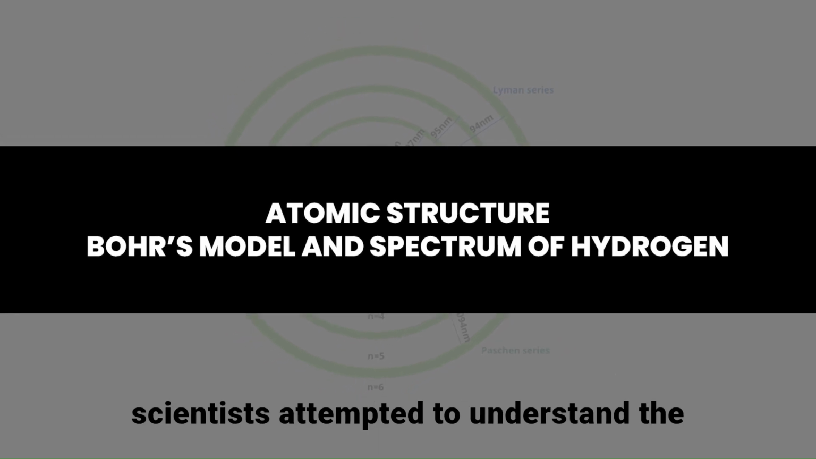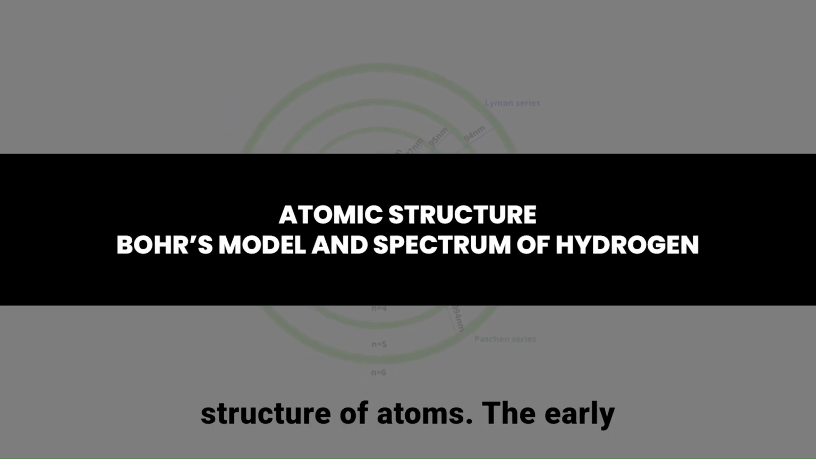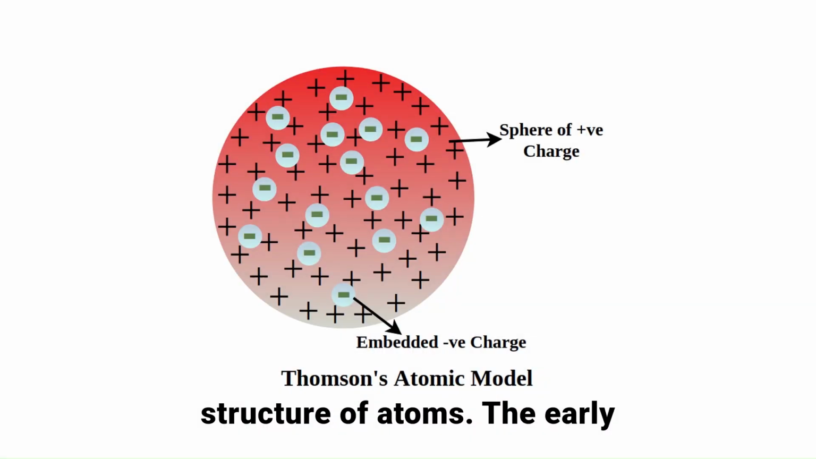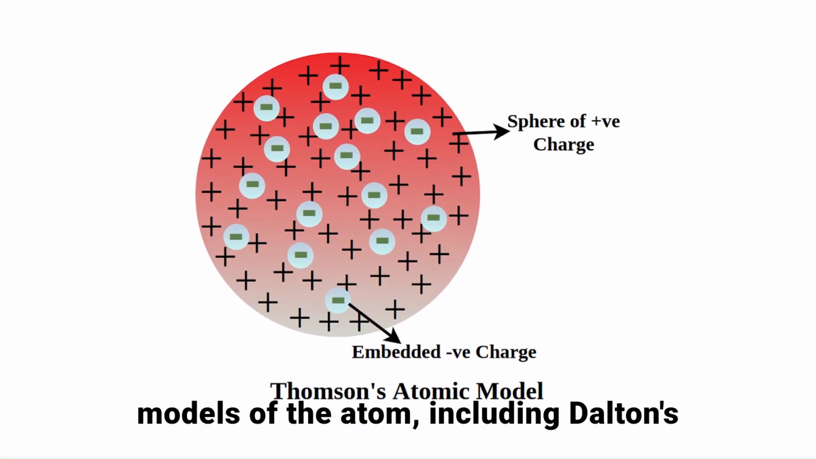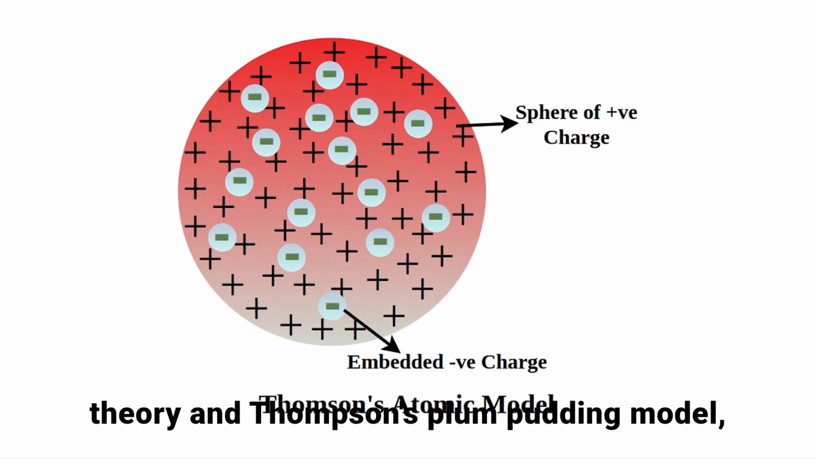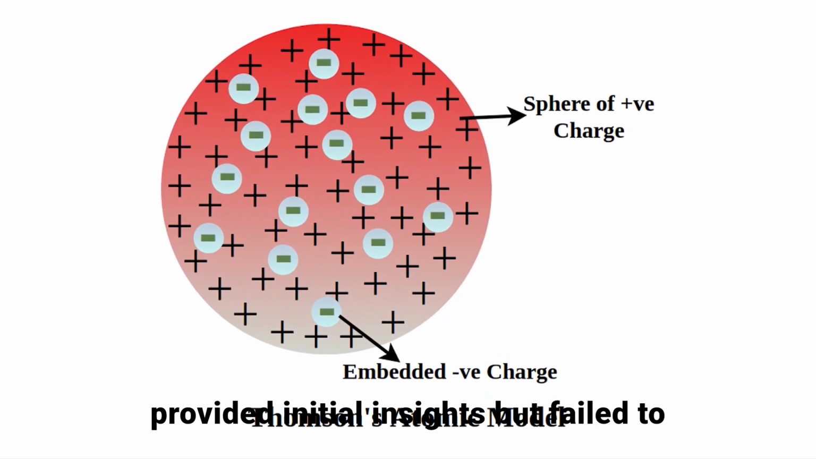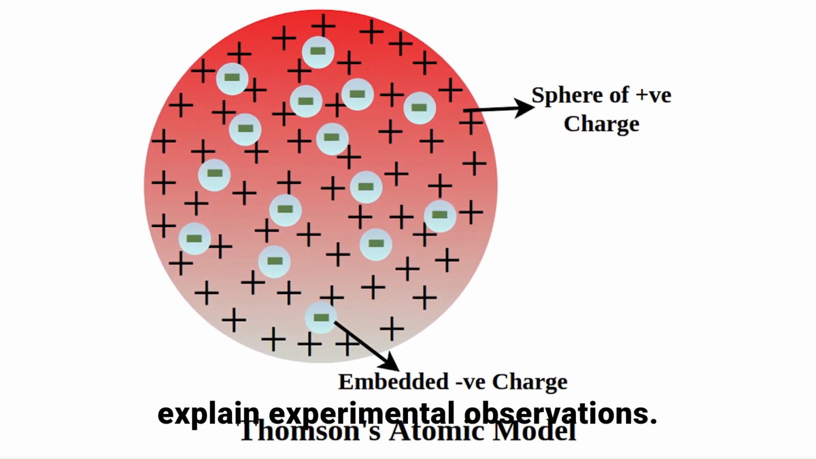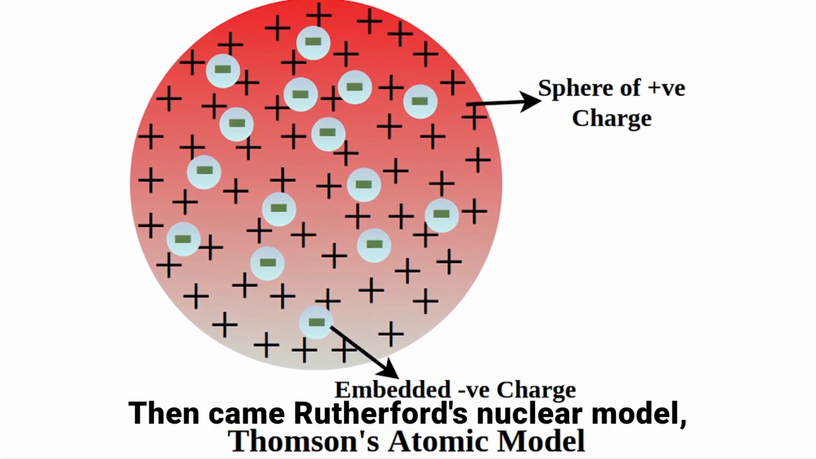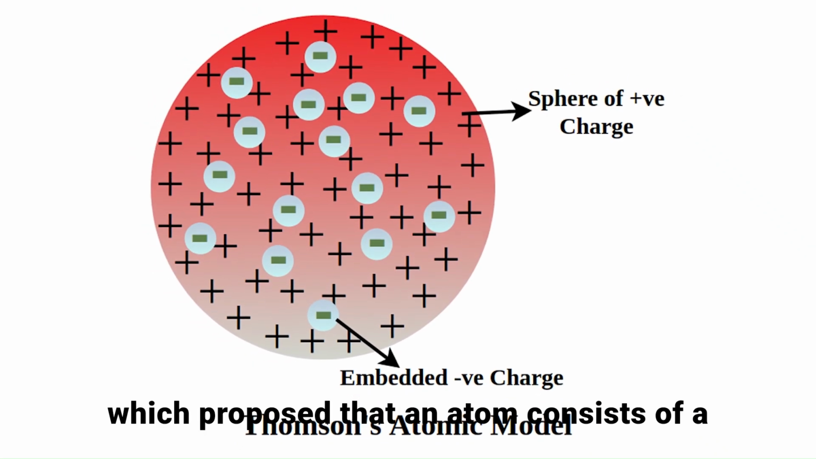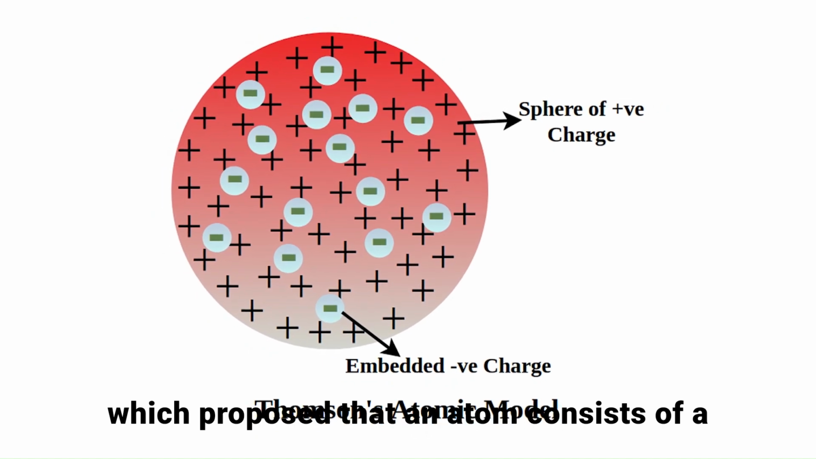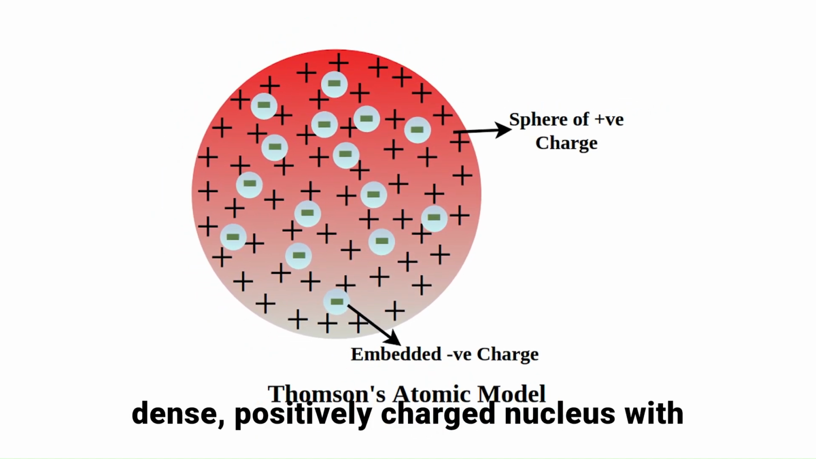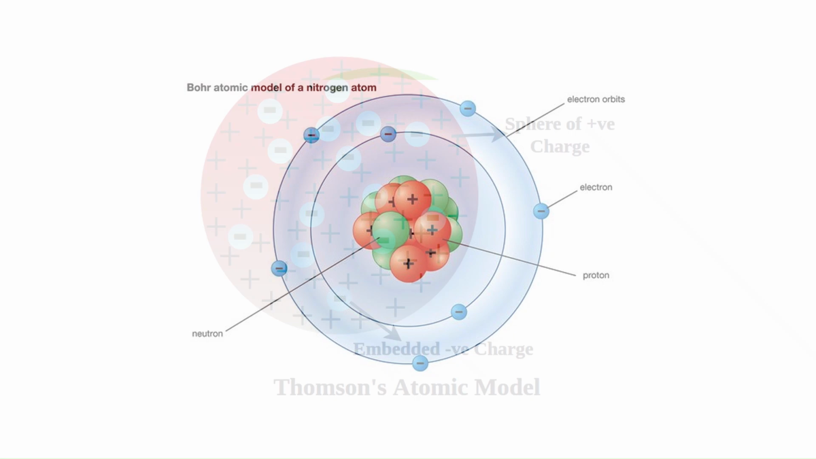For centuries, scientists attempted to understand the structure of atoms. The early models of the atom, including Dalton's theory and Thomson's plum pudding model, provided initial insights but failed to explain experimental observations. Then came Rutherford's nuclear model, which proposed that an atom consists of a dense, positively charged nucleus with electrons orbiting around it.